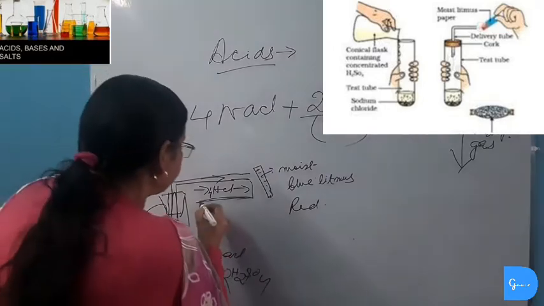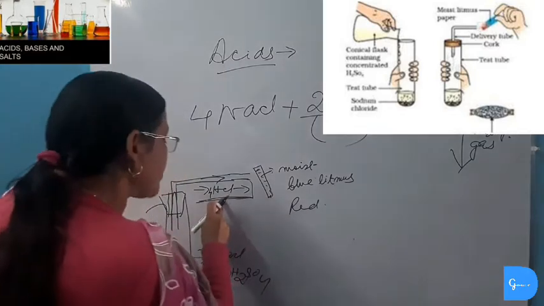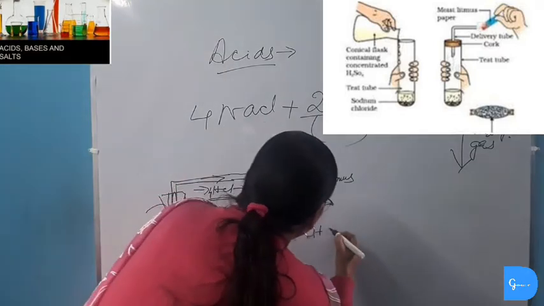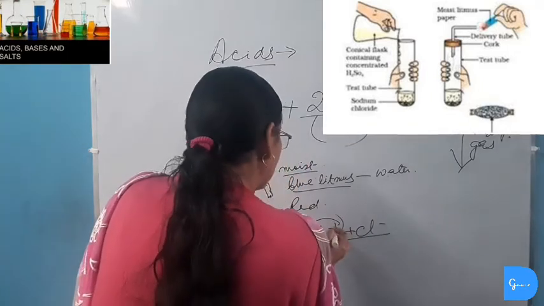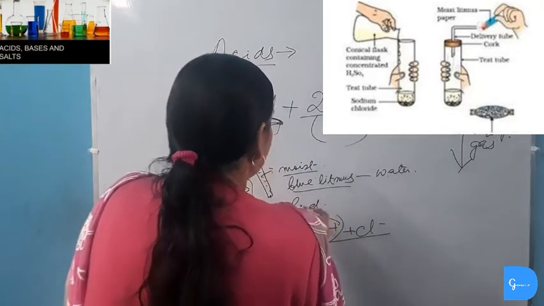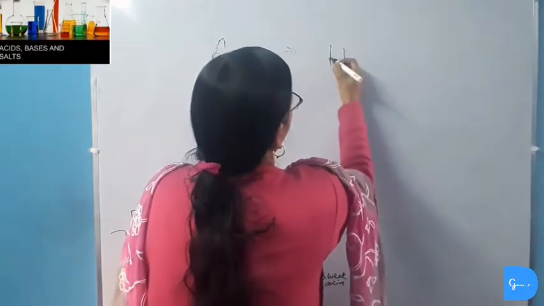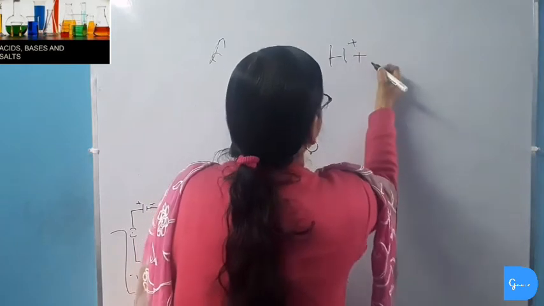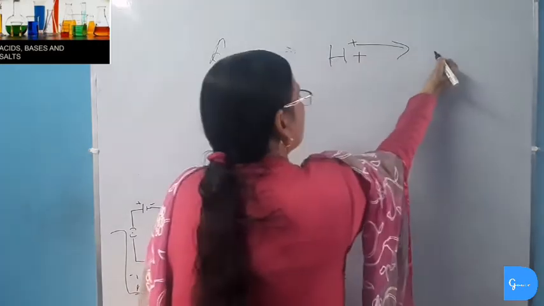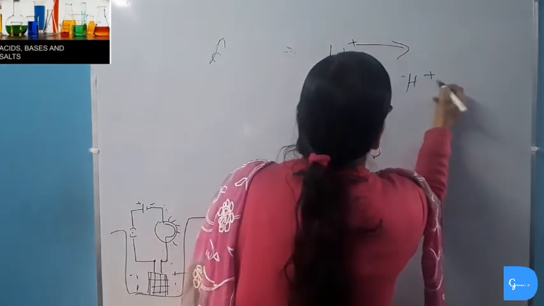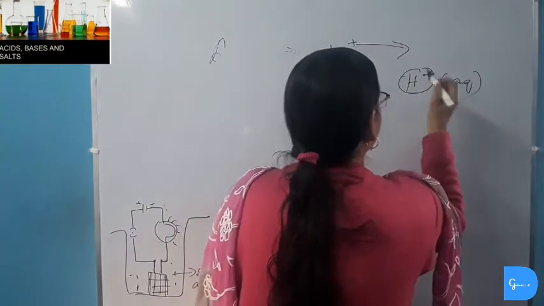This is because this dry hydrochloric acid first combines with water molecules and forms hydrochloric solution, and then it will dissociate to form hydrogen ion. And now as hydrogen ions are present, it will show its characteristic property of acid, so it will turn blue litmus red. It must be clear that hydrogen ion, which is produced by dissociation or ionization of acid, enters into solution and forms hydrogen ion aqueous. This hydrogen ion cannot exist freely.